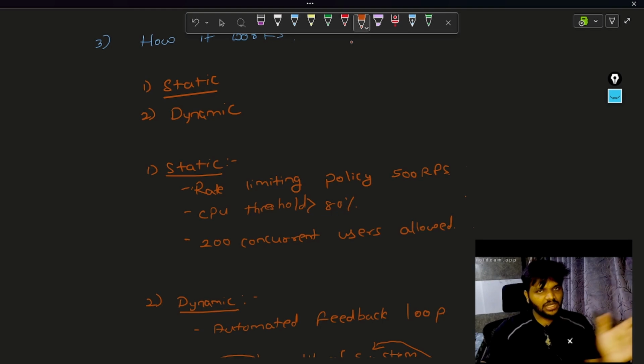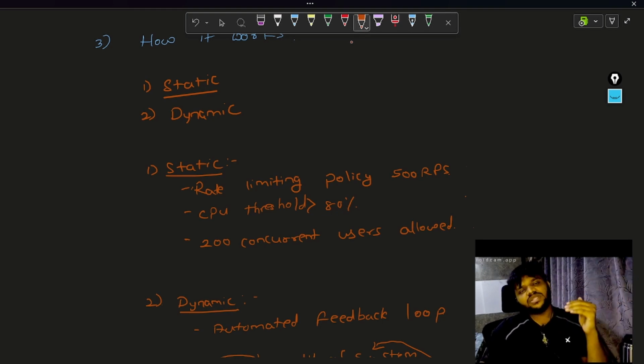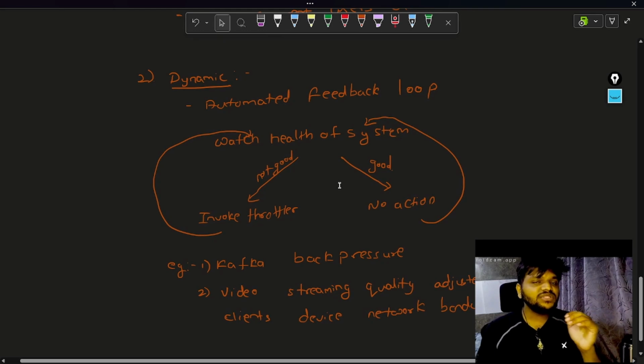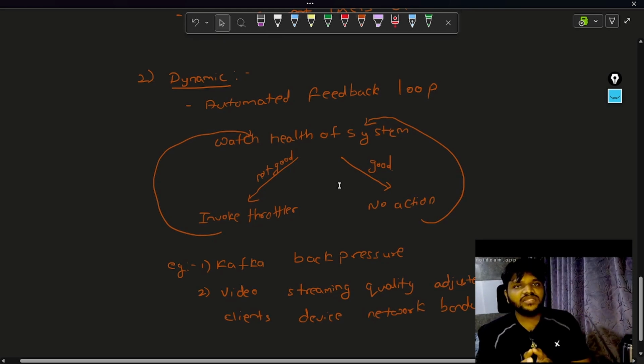Just count the parameters, the requests, and make sure that is matched with the policy that you have set in the configuration. If that is reached, just throttle the request. That is what static throttling means. Then comes dynamic throttling. Dynamic throttling means the system in itself is smart enough to identify the issue and throttle the request.